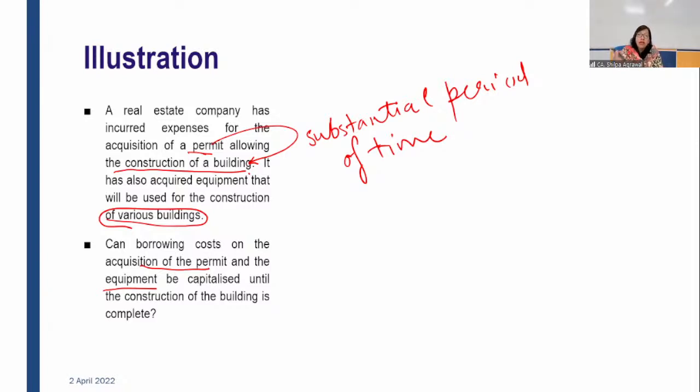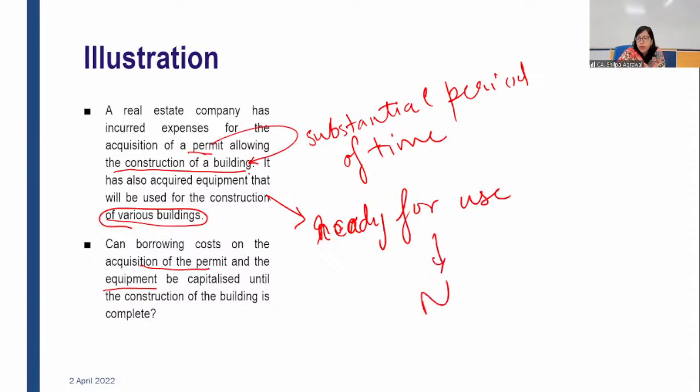So any borrowing cost incurred by acquiring that equipment will not be capitalized. Hope this is clear. Here, there is no substantial period of time, or we can say it is ready for use. So, no capitalization of that borrowing cost.